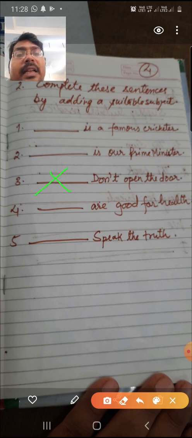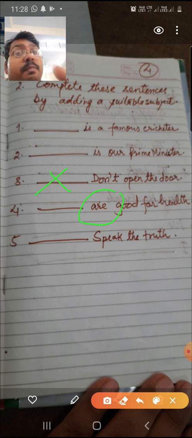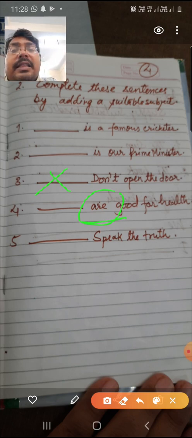Milk is good for health, but here are is given, so you need to search a suitable subject that will satisfy this verb. So you can say fruits. A plural subject is needed because the verb is plural. Many students gave the answer fruits. So fruits are good for health, and you may write yoga asanas are good for health, and exercises are good for health. Means the subject should be plural and it should satisfy the verb.